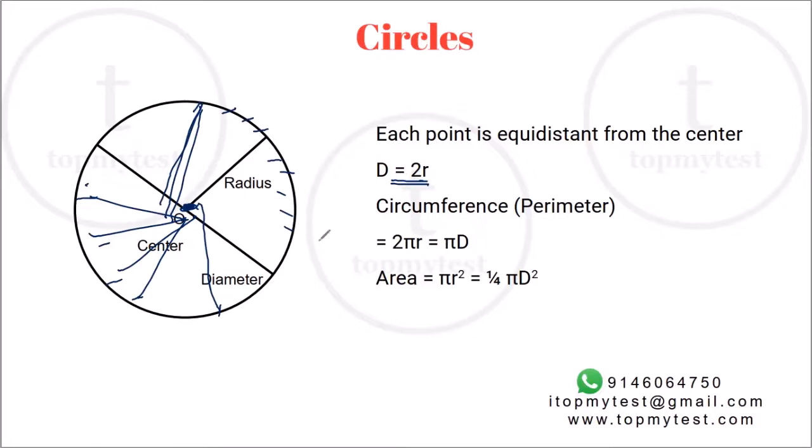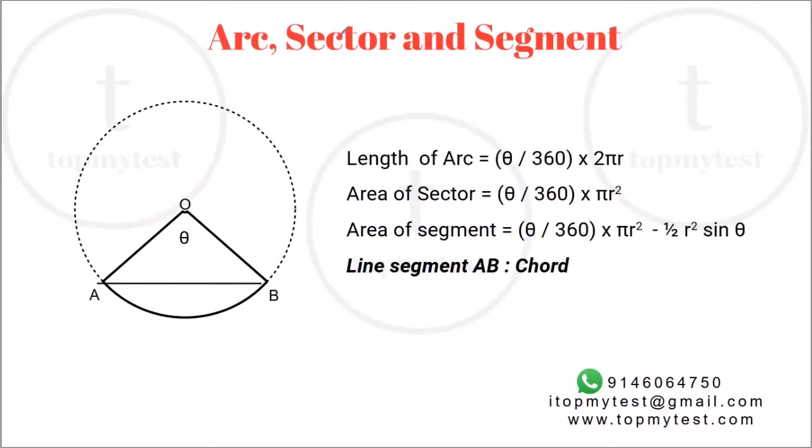The periphery of the circle is called the circumference, more commonly the perimeter, but circumference is the name used for a circular figure. That can be found by 2 pi r, which is the same as pi d. Now, area of a circle is pi r square, which can also be written as 1/4 of pi d square. Now, there are certain terms which are associated with a circle.